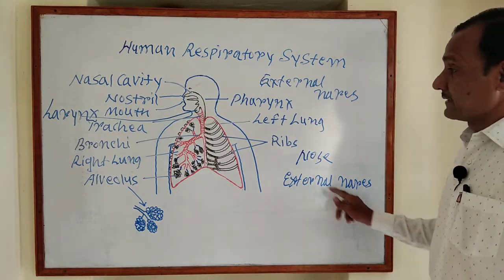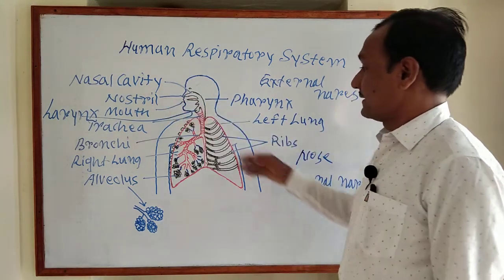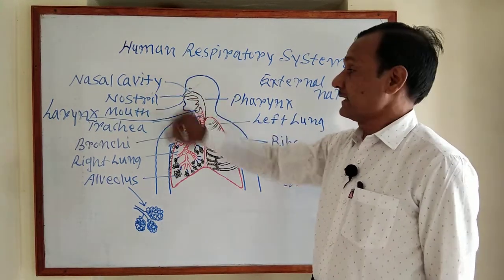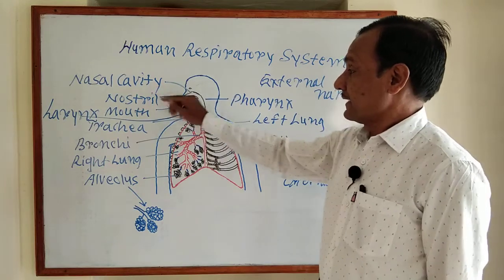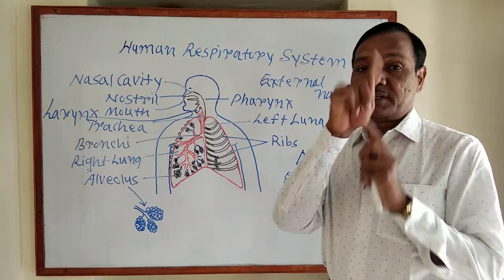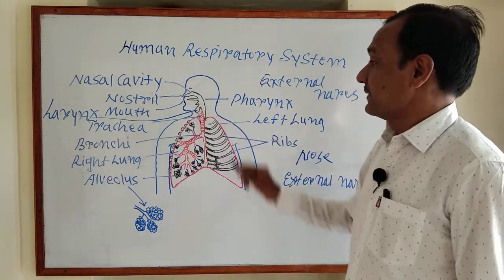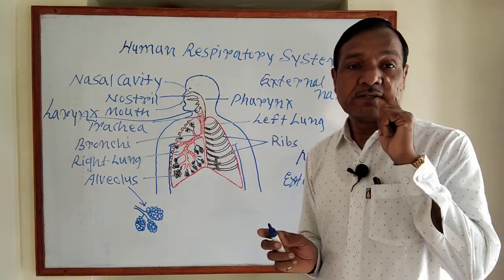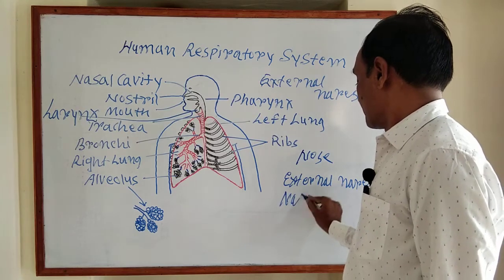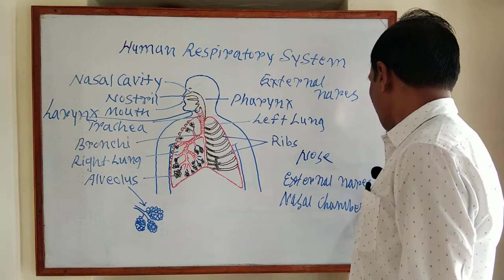These external nares are for the entry of air into the nasal cavity. The nasal cavity is divided by a septum between the two nostrils. The nasal cavity is divided into the left and right nasal chambers.